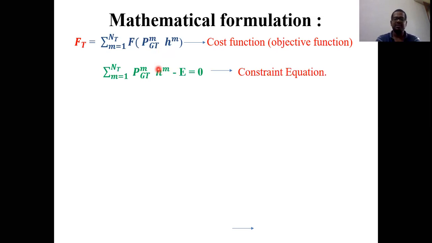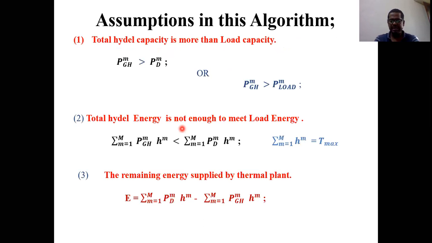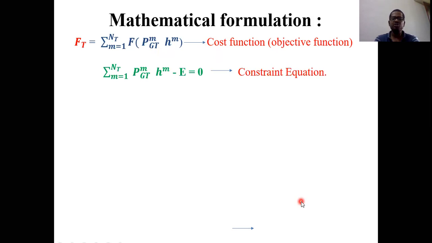And coming to the constraint, already go back to our previous slide, then you can understand. So what is the total assumption? Whatever the remaining energy is there, that should be supplied by the thermal power plant. So this is going to be considered as a constraint. How can we write it? E equals sigma m equals 1 to nt, PGTM into hm. This is nothing but one of the constraints. So like this, you can assume the constraint as sigma m equals 1 to nt, PGTM hm minus E equals 0.